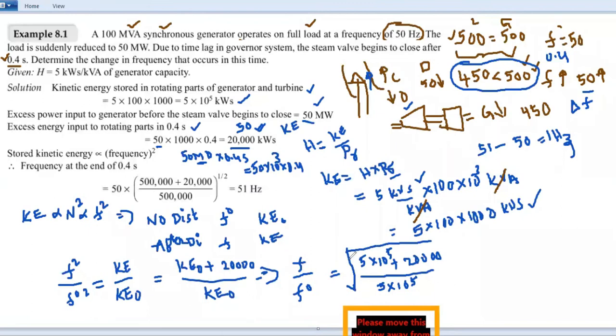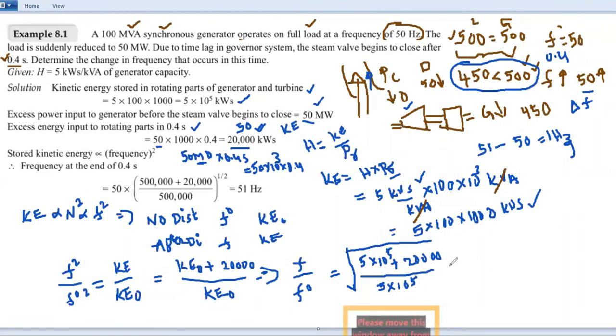You can take the square root on the right side: 5 into 10 power 5 plus 20,000 by 5 into 10 power 5. If it is like this, then you cannot add, that's why you convert this into zeros. So total 5 zeros are there, plus 20,000 divided by 5 into 10 power 5. This is also converted into zeros.